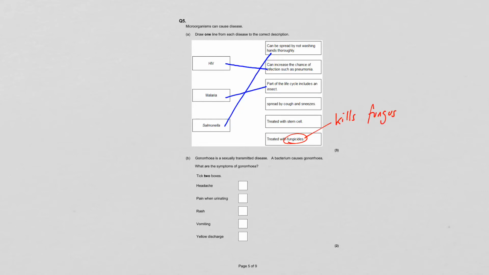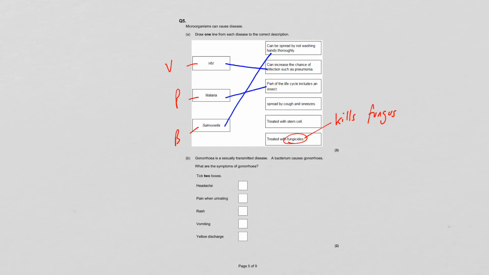If we look at the diseases, none of them are caused by a fungus. So that's a virus, that's a protist, that's a bacteria. So they've put that in to try and trip you up, probably getting people to think that malaria is caused by a fungus or something like that.